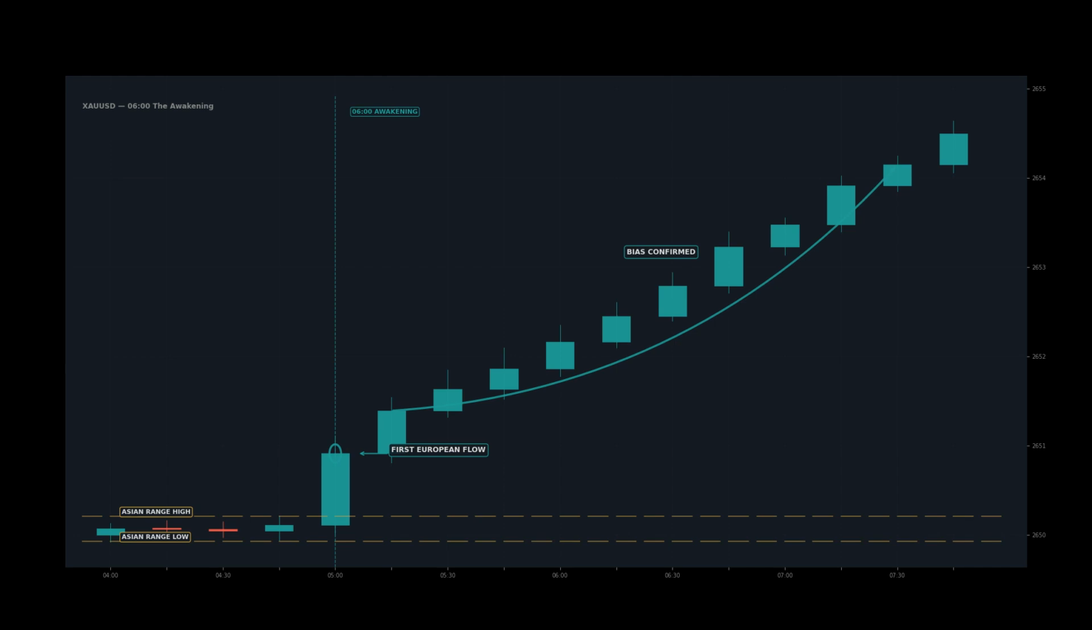But here's the rule: do not trade at 6 a.m. alone. The 6 a.m. bias is information, not a trigger. Log the direction. Use it to anticipate 9 a.m. Only enter at 9 a.m. if A+ confluence is developing.